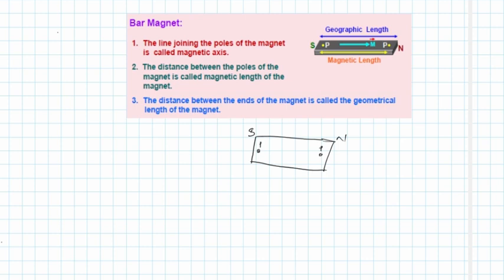Then between the two poles we can draw a line that represents the axis of the magnet, or it is called the magnetic axis. The distance between the poles is the magnetic length of the magnet. That means what? This distance between two poles is the magnetic length. So this length represents the magnetic length.